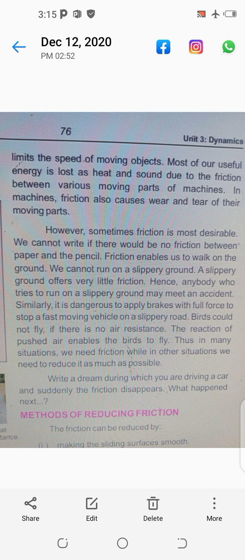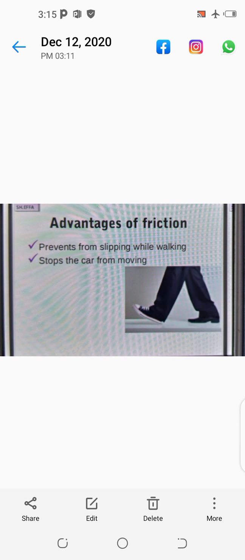But if the surface on which we are walking or running is plain, smooth and slippery, then we will slip. We cannot run or walk. In this diagram you can see that there is friction between the sole of the shoes and the floor, so we can easily run.